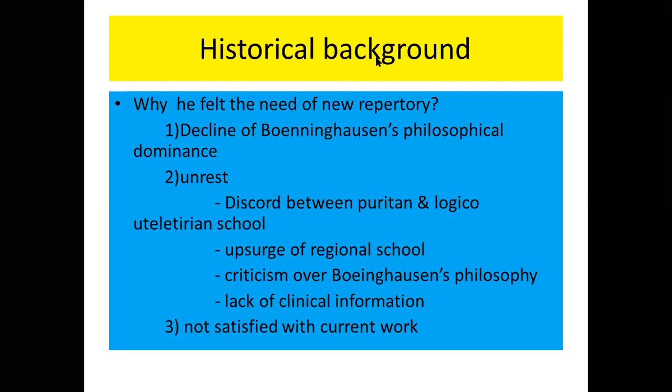One, emphasis was more on utility, and while making the repertory more and more useful, they emphasized the mechanical indexing of the symptoms of homeopathic materia medica.